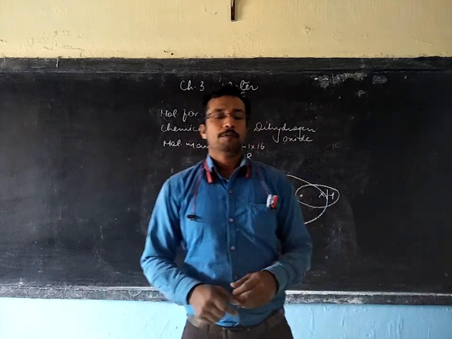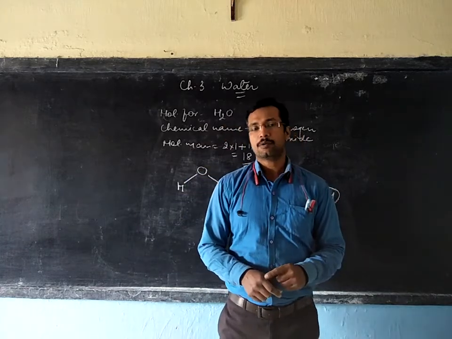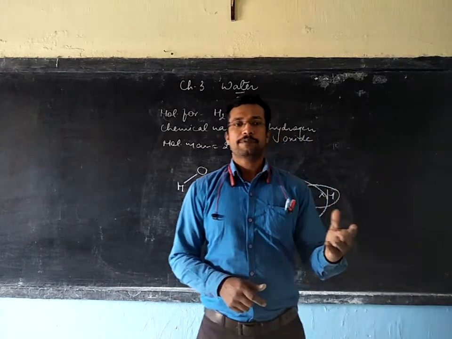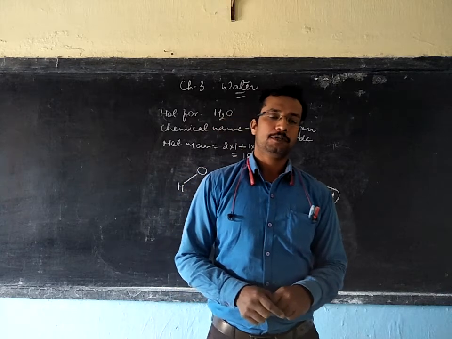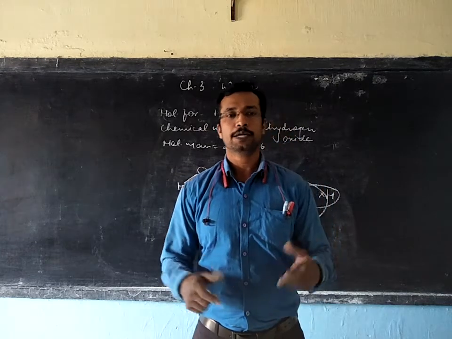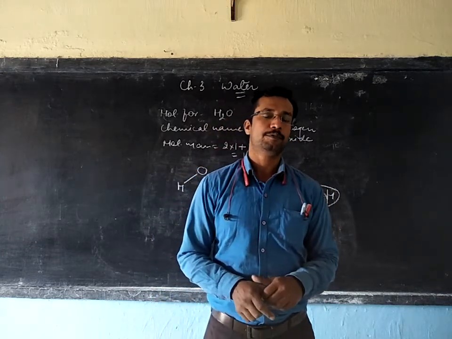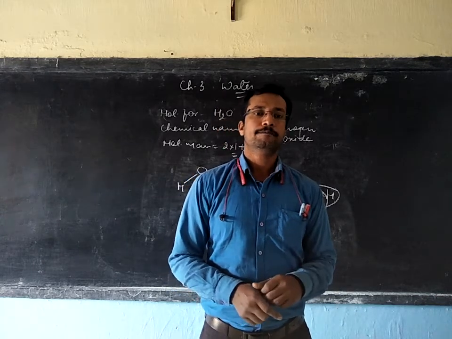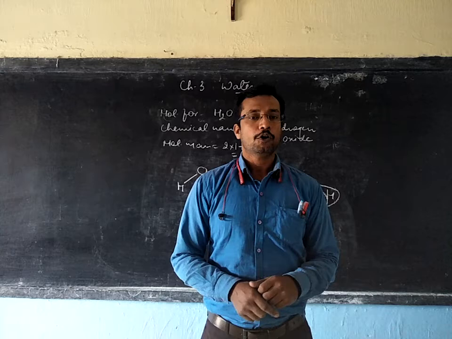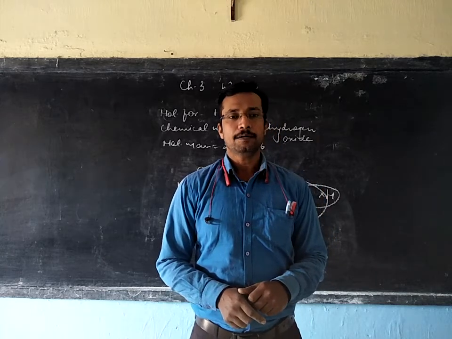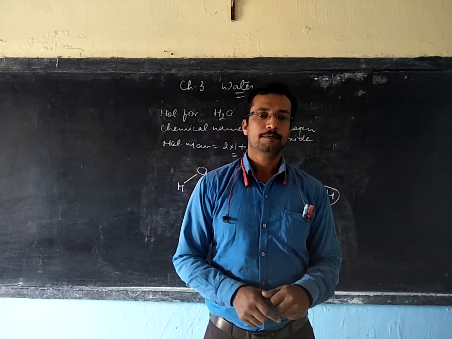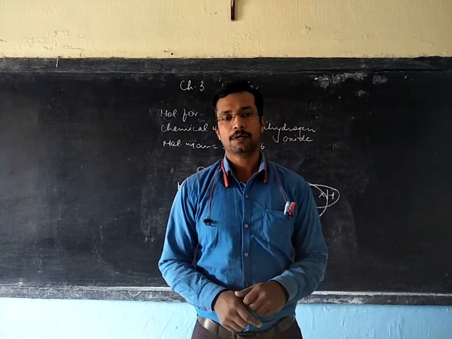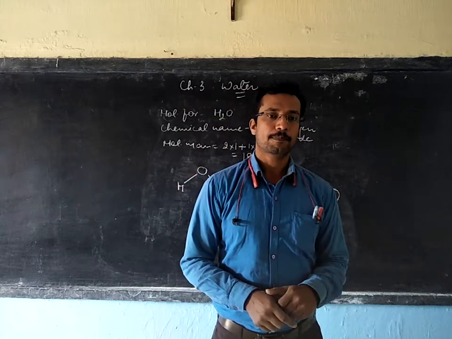When we talk about the existence of water, around 70% of the earth has water, and you know that 3/4 of our earth is covered with water. But this water cannot be taken as pure water because it is not potable and not drinkable.